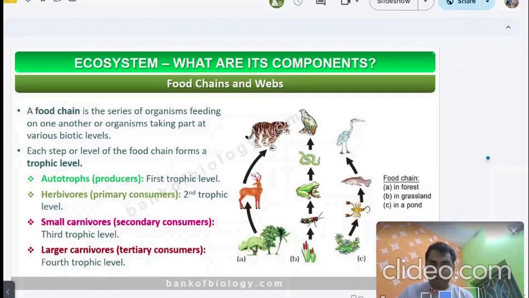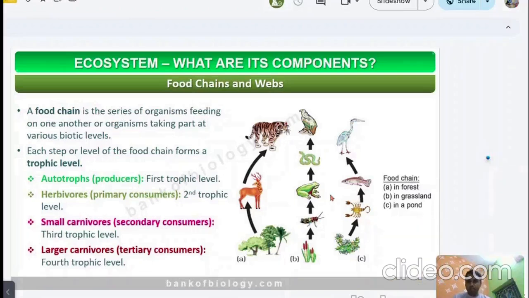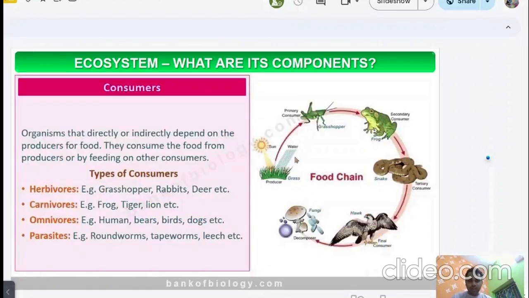Now, what is a food chain and food web? The food chain is the series of organisms feeding on one another, or organisms taking part at various biotic levels. In this diagram, you can see plants take nutrition from the soil with the help of sunlight and chlorophyll. They are the producers. The plant is eaten by the primary consumer. The primary consumer is eaten by the secondary consumer, then the tertiary consumer, then the final or top consumer. Then the nutrition goes into the decomposer. This is the food chain.